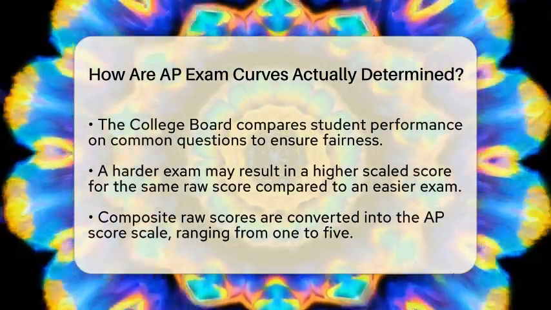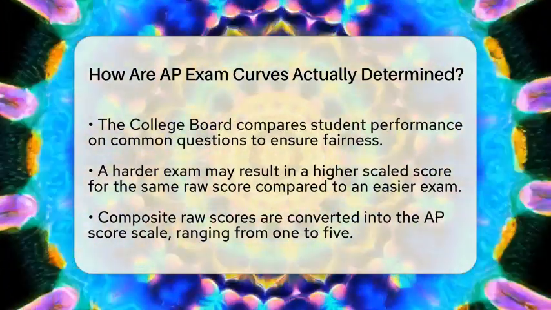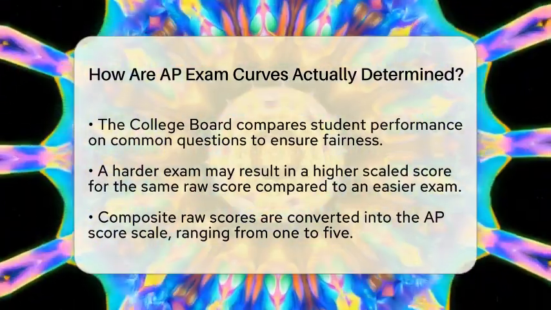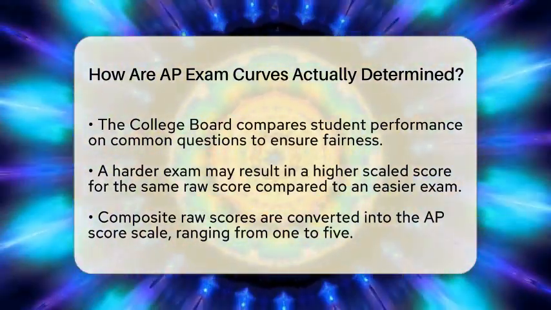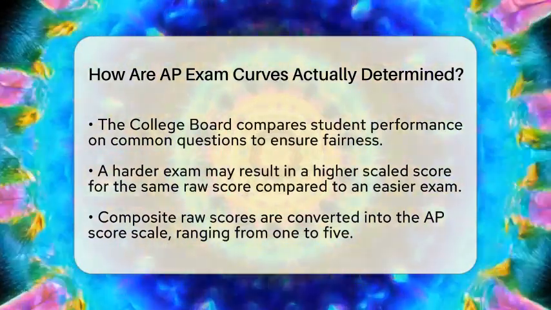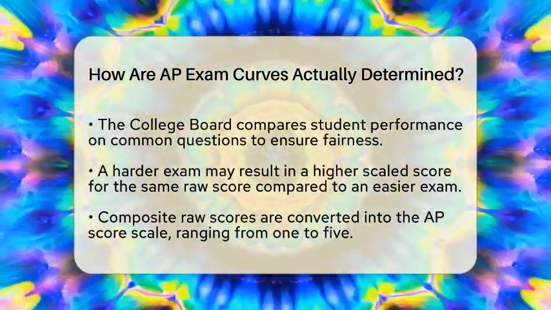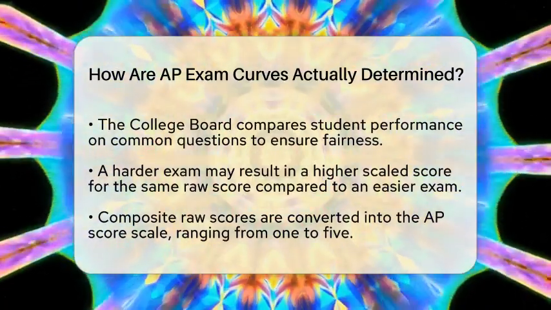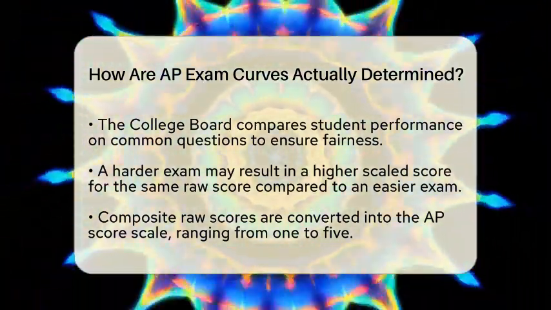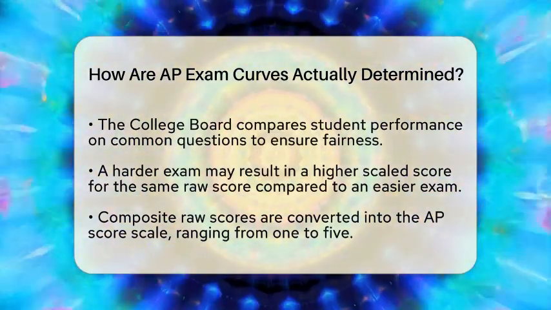Next comes the equating process. Each year, the difficulty of the exam can vary. To address this, the College Board uses equating to adjust scores. This process involves comparing student performance on common questions or groups of students who took similar exams. For instance, if one year's exam is harder, a raw score on that exam might translate to a higher scaled score than the same raw score on an easier exam.